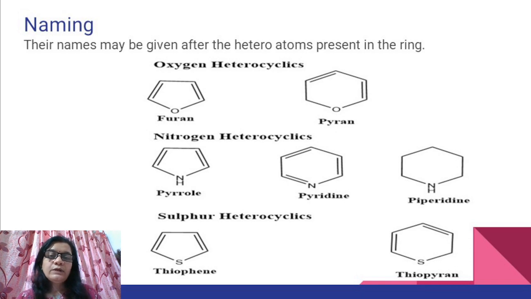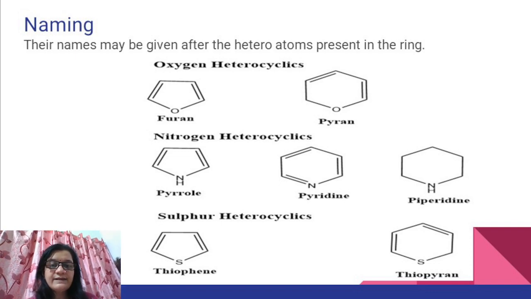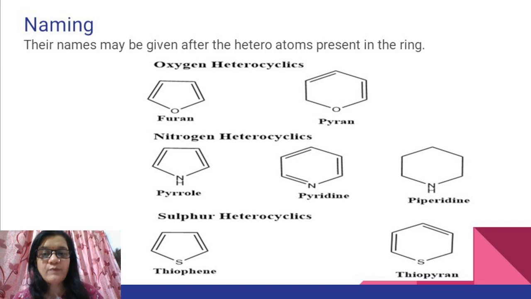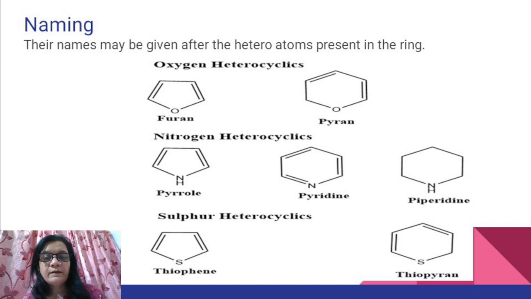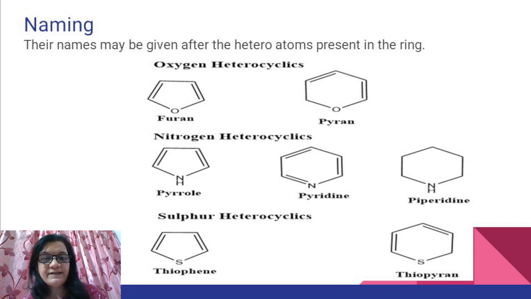Furan is a 5-membered ring, while pyran is a 6-membered heterocyclic ring. In nitrogen heterocyclics, pyrrole is the 5-membered heterocyclic compound, while pyridine and piperidine are the 6-membered rings. In sulfur heterocyclics, thiophene is 5-membered, while thiopyran is 6-membered.